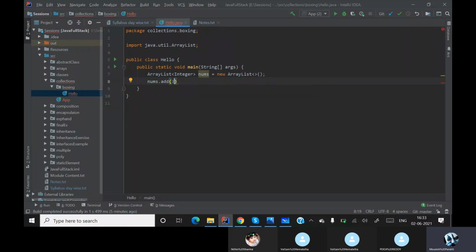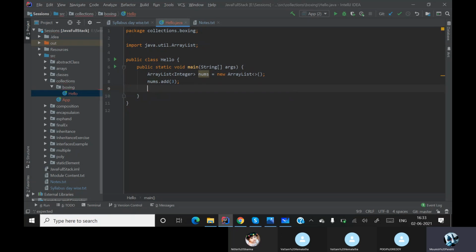So I can add an element, done. So adding is done automatically, right? When I call my add method, the adding inside this list is done automatically or not? Yes, sir. It is done automatically, because it is added.